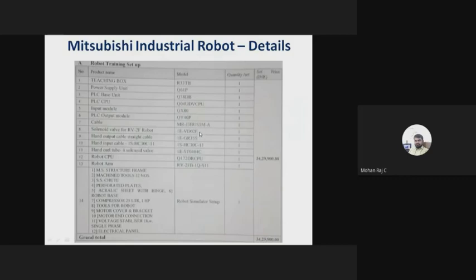And these are the items available in our Mitsubishi lab, right? So we have a teaching box. This model is R33TB, and the main is a PLC CPU Q04UDV, and one more robot CPU, the Q172DR CPU. All the programs are stored in the robot CPU, and here we are also downloading a program in the PLC CPU, so that based on the program, the control switches control the robots, right? This is separate software which is used to program this PLC, and we have separate software for programming this robot CPU. There are two separate software used here.